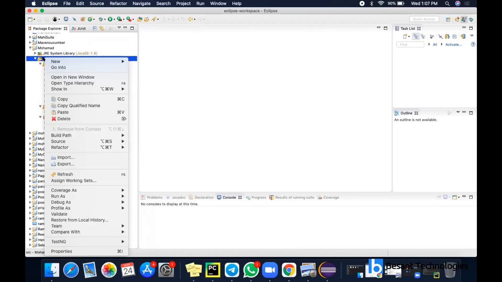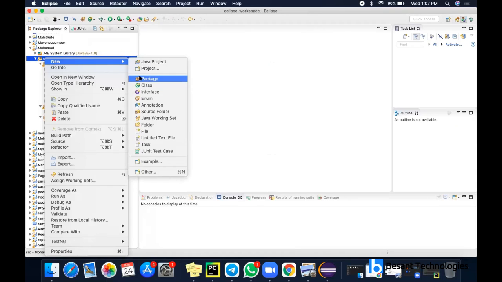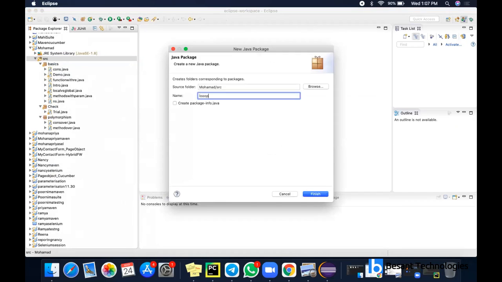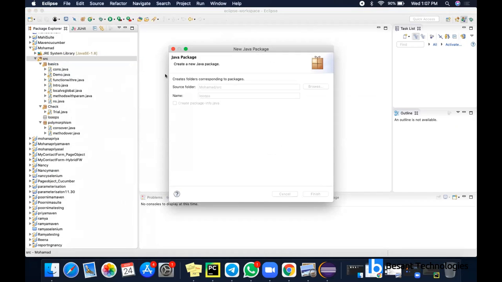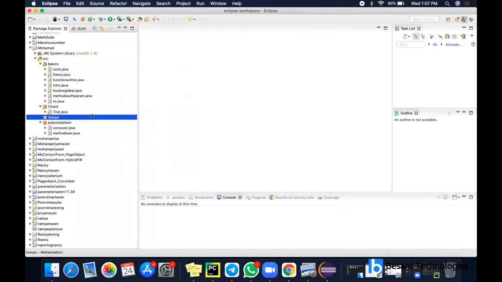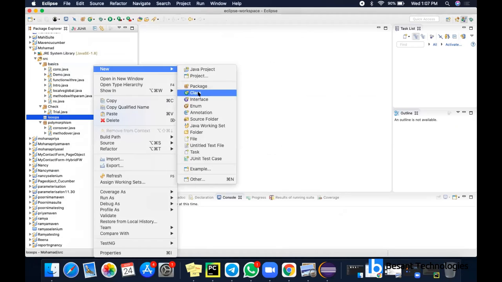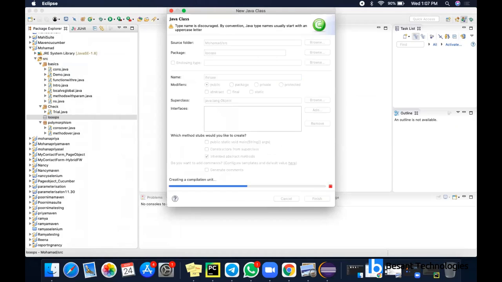I'm going to create a new package. Let's see what all the loops present in Java are. Let's start with if else. I'm going to create a new class called if else.